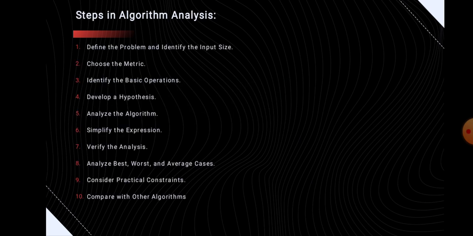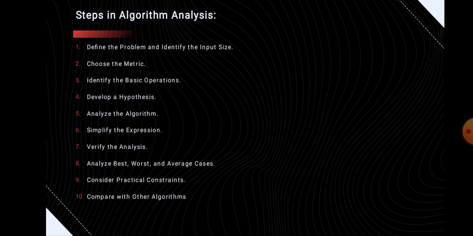Next, what are the steps that are involved in algorithm analysis? The first step is define the problem and identify the input size. So first we need to clearly state the problem that the algorithm aims to solve. Then we need to determine the parameter that represents the size of the input, which will be used in the analysis. The second step is choose the metrics.